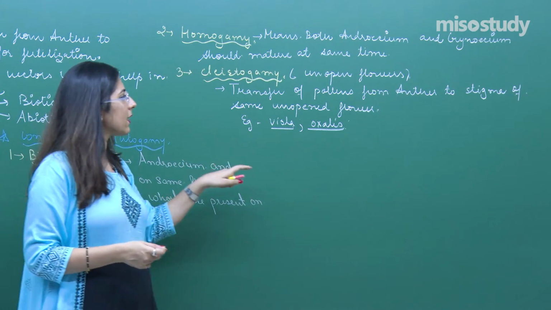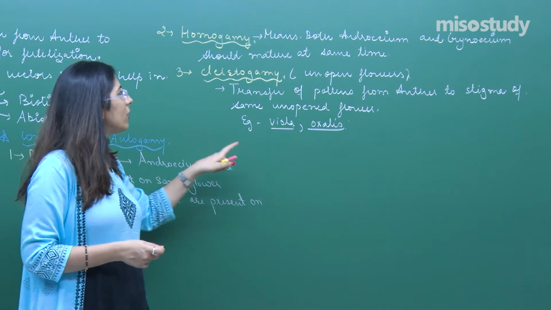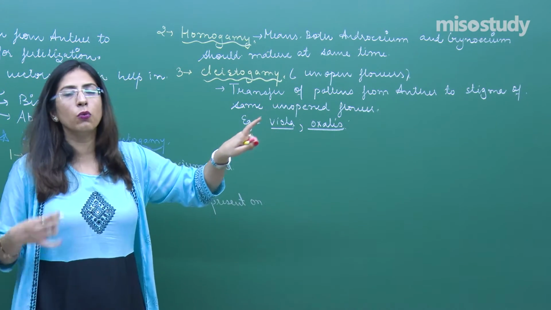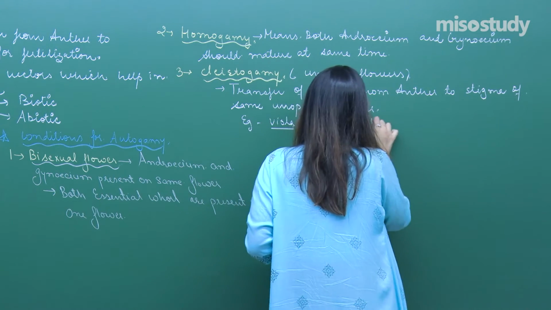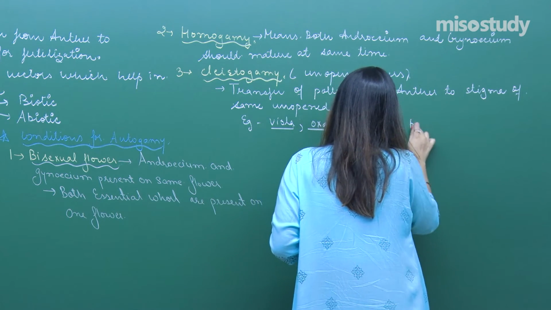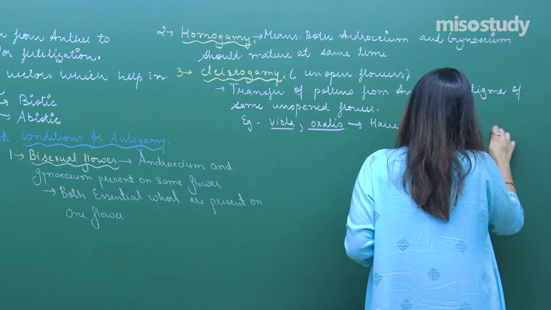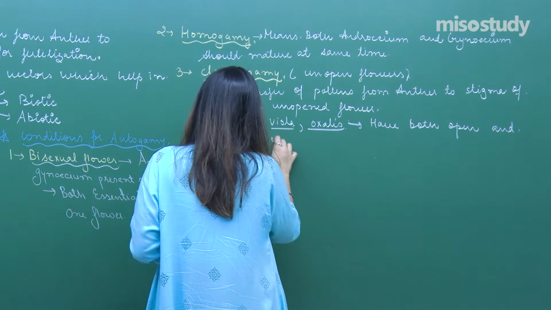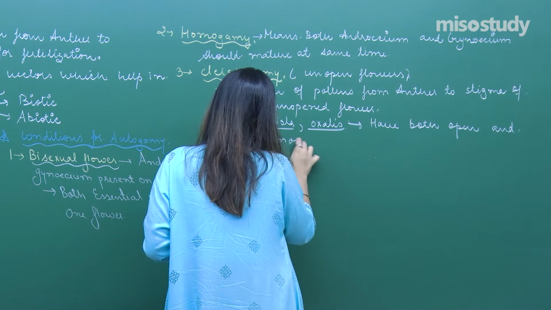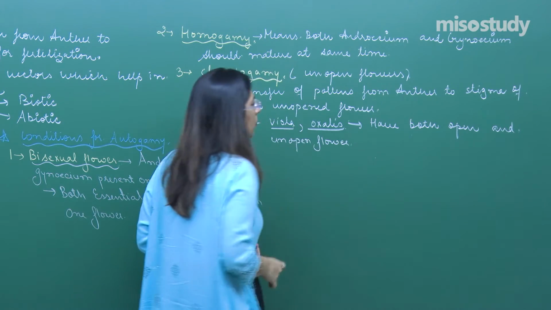Now these kinds of flowers, whether we talk about viola or oxalis, do not show only unopened flowers. In fact, they have both open and unopened flowers.